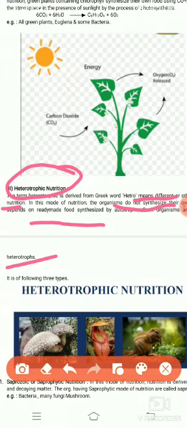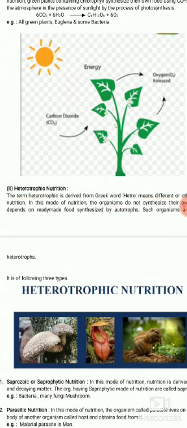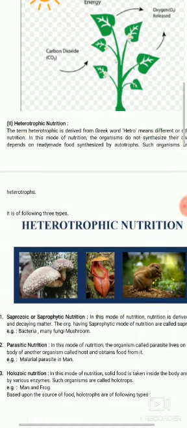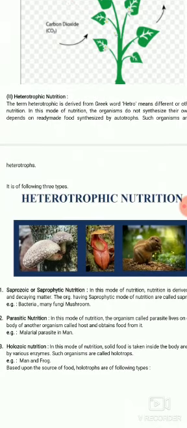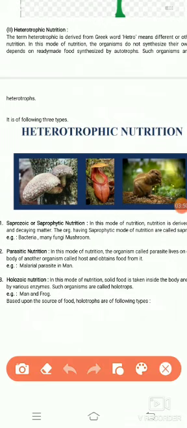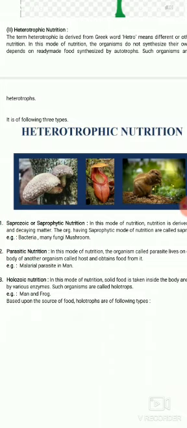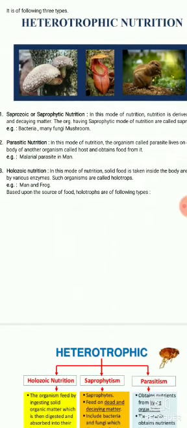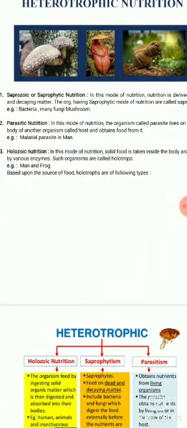For example, all animals except Euglena, non-green plants and some bacteria are heterotrophs. Heterotrophic nutrition is further divided into three main types: saprozoic nutrition, parasitic nutrition and holozoic nutrition. We will discuss the types of heterotrophic nutrition one by one.